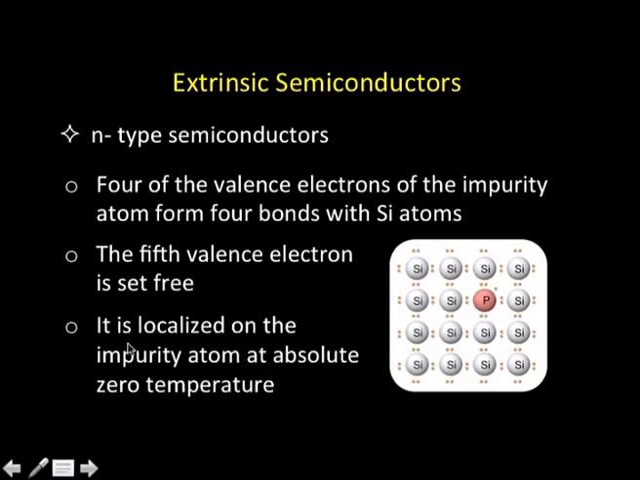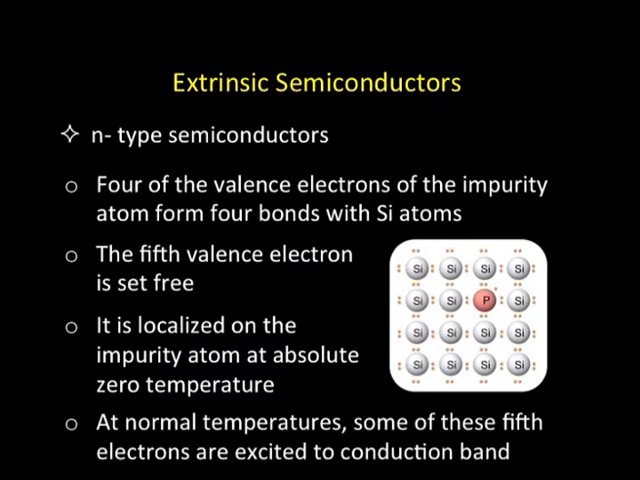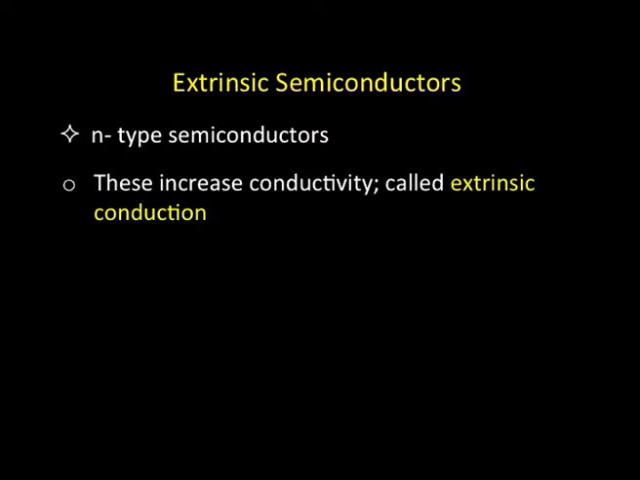If I am talking about this material at absolute 0, the extra electron will stay on the phosphorus atom. But if we increase temperature, this electron can move and cause what is called conduction. This electron, which is at phosphorus to begin with, at room temperature or higher than absolute 0 can move from the valence band to the conduction band and start conducting, and this mechanism of conduction is referred to as extrinsic conduction.